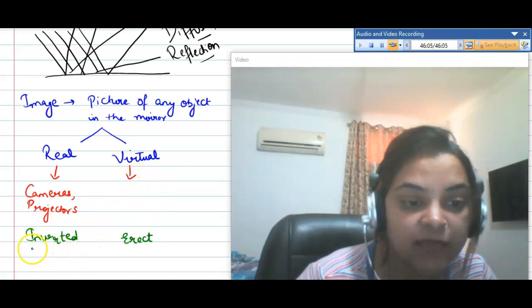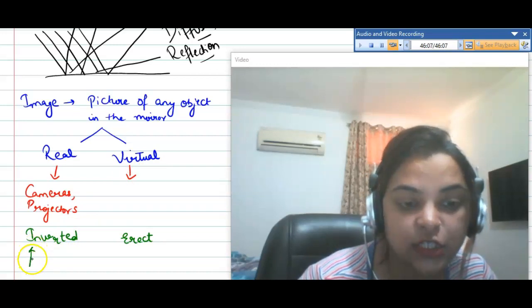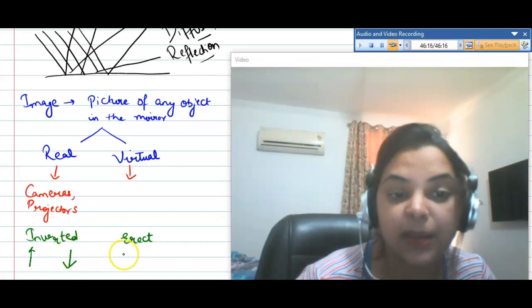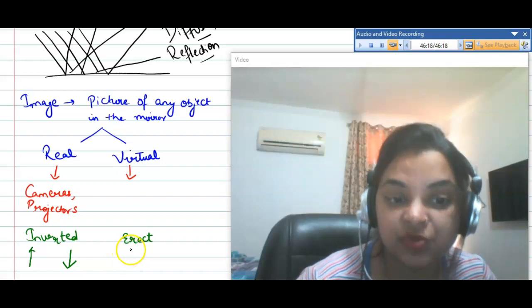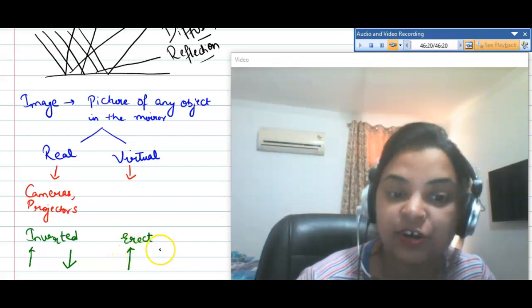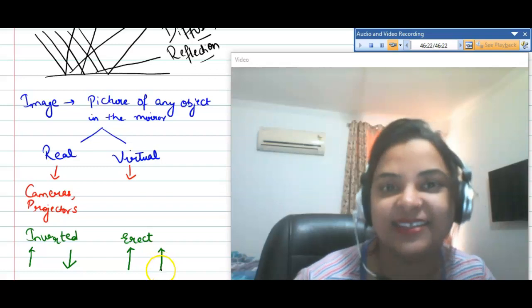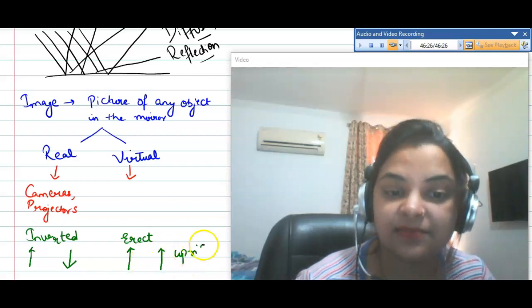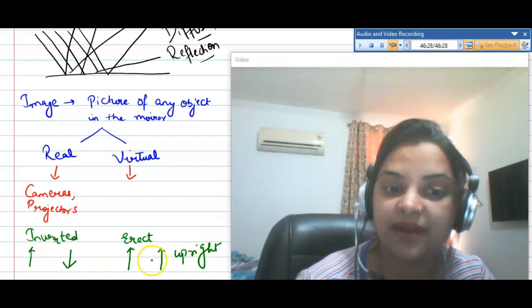How it could be, if the object is like this, for example, inverted means your image would be like this. But in case of virtual, if your object is like this, your image will also be like this. So this is erect, upright, right?